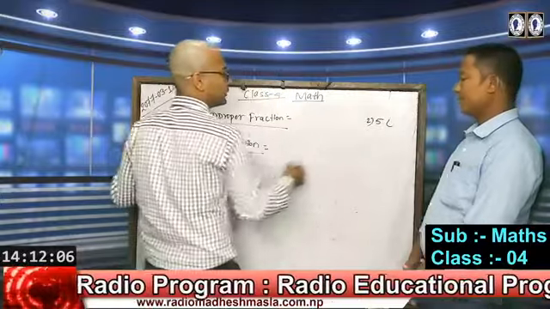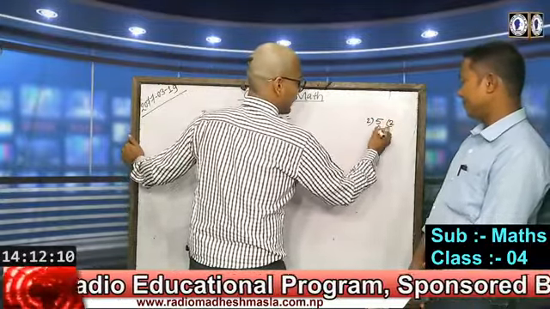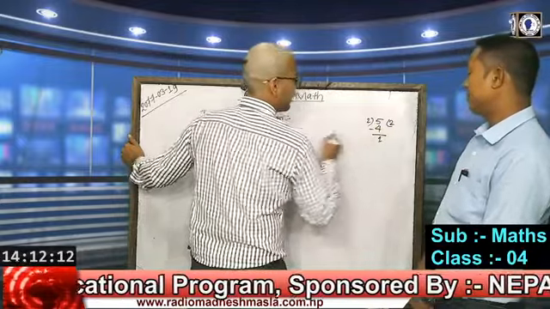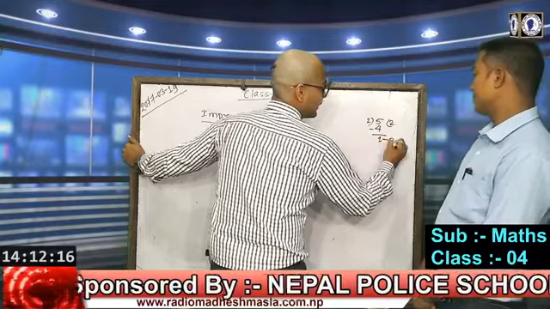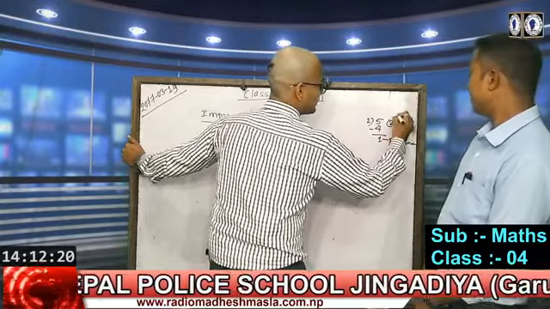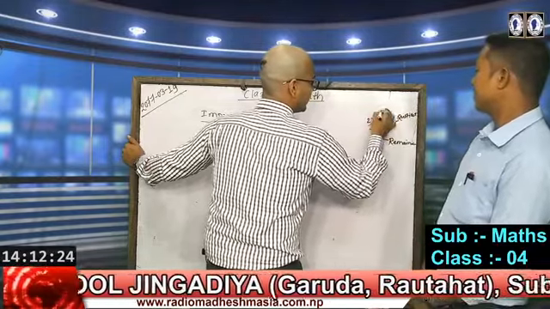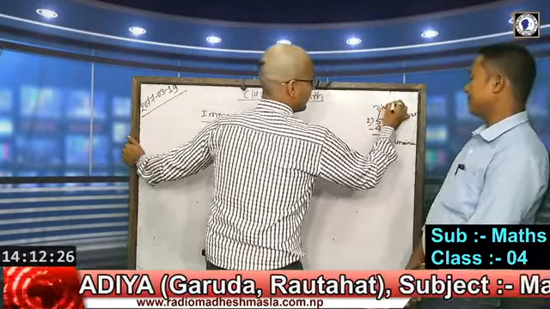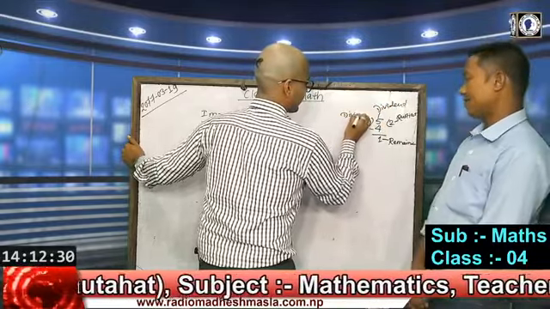Here we divide it like this: 2 into 5, 2 times 2 is 4, and we got remainder 1. So the remainder is 1. This is the quotient, then after this is the dividend, and this is the divisor.